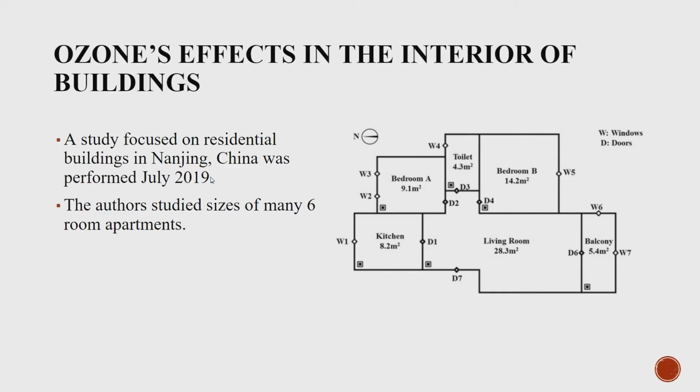Ozone's effects in the interior of buildings. Ozone is known to be common inside buildings, but some scientists wanted to study exactly how prevalent it was, and whether or not it was more prevalent indoors or outdoors. They conducted a survey focused on residential buildings in Nanjing, China in July 2019. Taking the average size of a 6-room apartment, they then created a simulation of one based on the layout of many residential apartments.